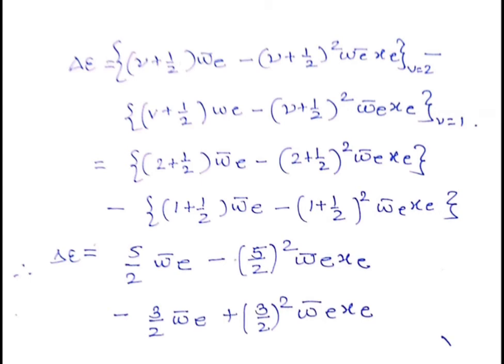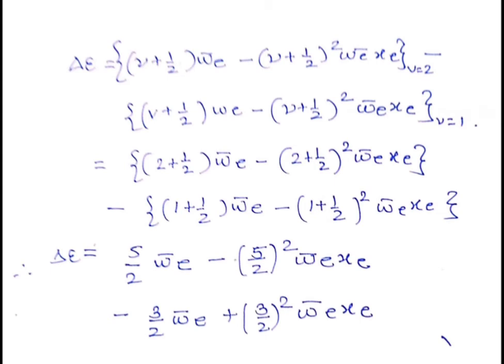So delta E is equal to, just add these bracket terms and rewrite the equation: 5 by 2 omega bar e minus (5 by 2) bracket square omega bar e xe. This sign as it is, minus 3 by 2 omega bar e, minus minus will become positive, so plus (3 by 2) bracket square omega bar e xe.